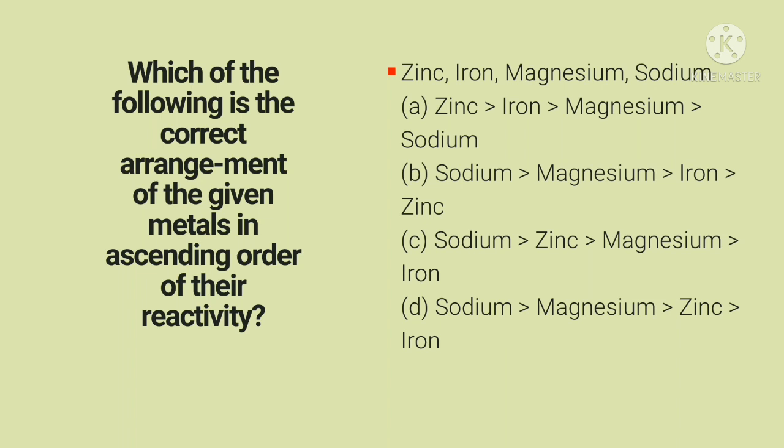Option D, sodium is more reactive than magnesium, magnesium is more reactive than zinc, zinc is more reactive than iron. So here the correct option is option D, that is sodium, magnesium, zinc and iron.